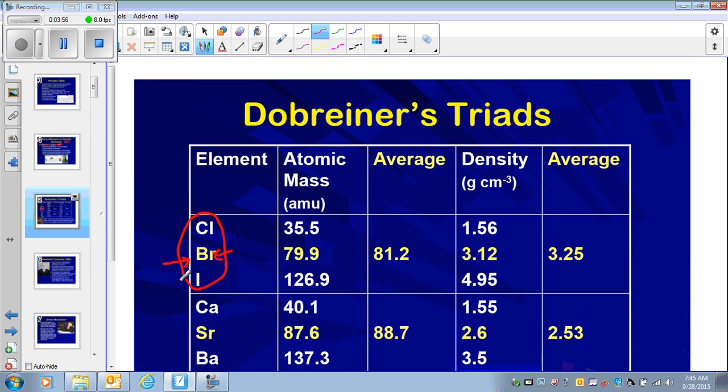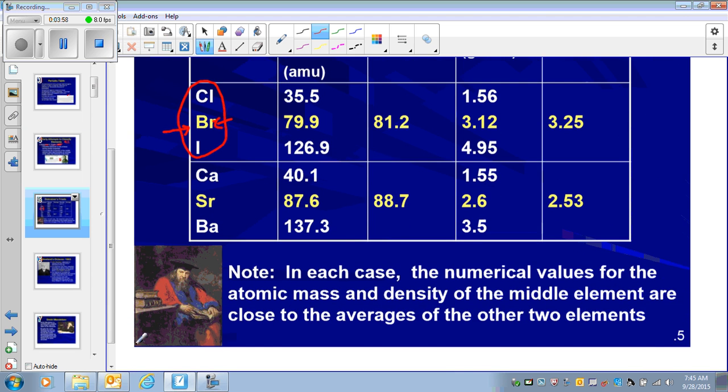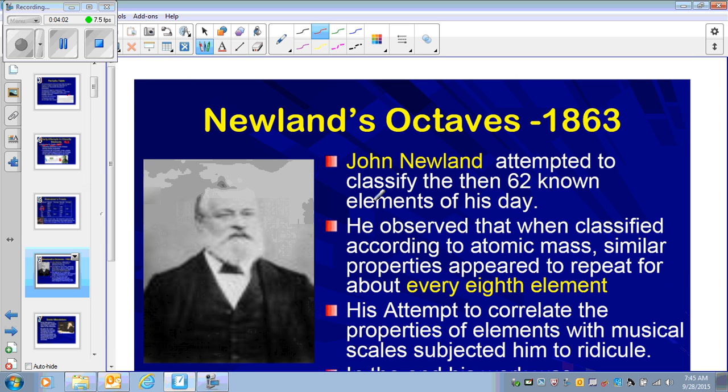The other scientist that came after Dobereiner was Newlands. Newlands worked along the same lines as Dobereiner. At that time, we knew about 62 elements, and this is the time of 1863. And he said, instead of three, let's have eight elements together. If I put eight together based on the properties, I can have sets of eights with similar properties.